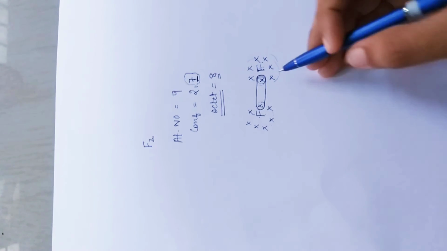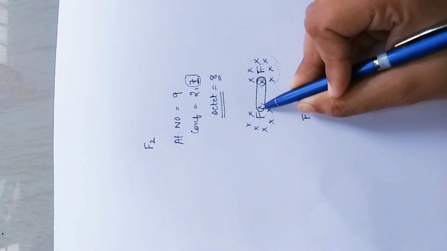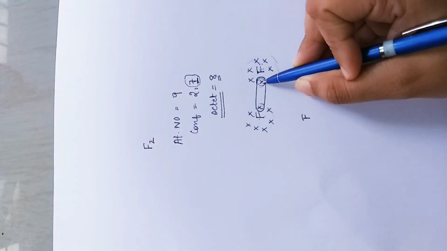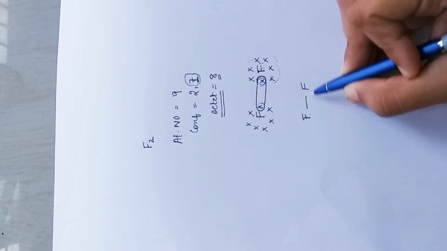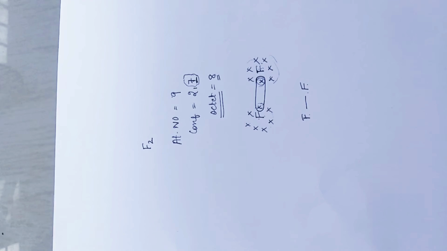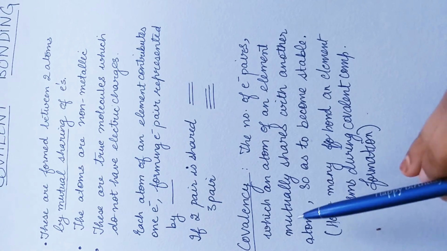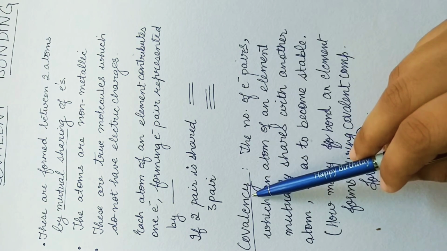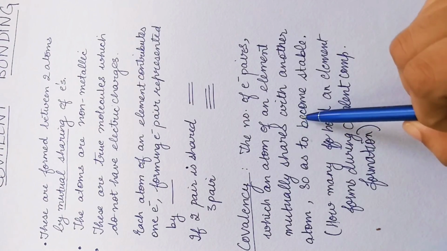So they become stable. Now how to represent it? One electron pair means two electrons, and one electron pair means a single bond, so fluorine forms a single bond. Now there was one more topic, which is covalency. Covalency basically means how many covalent bonds a particular atom has formed with the other atom.